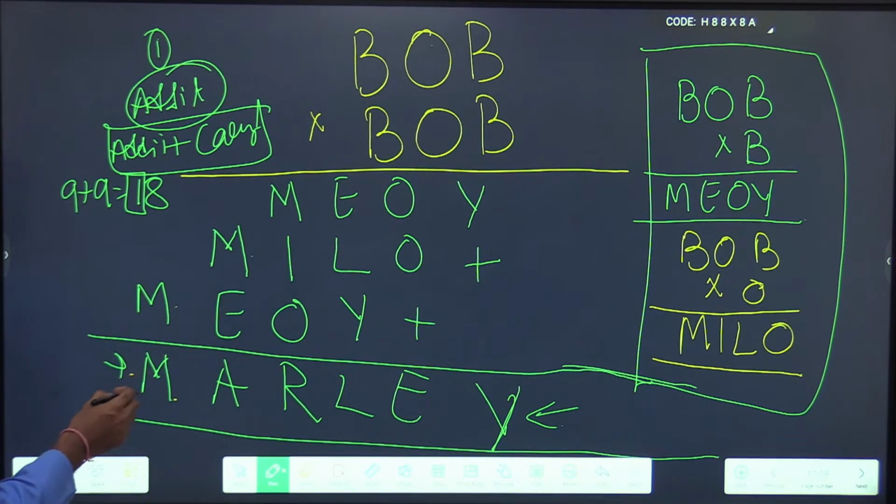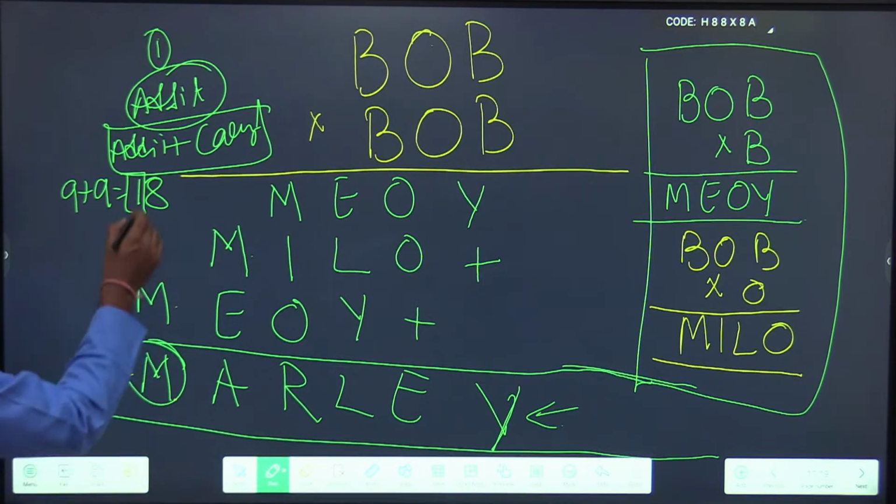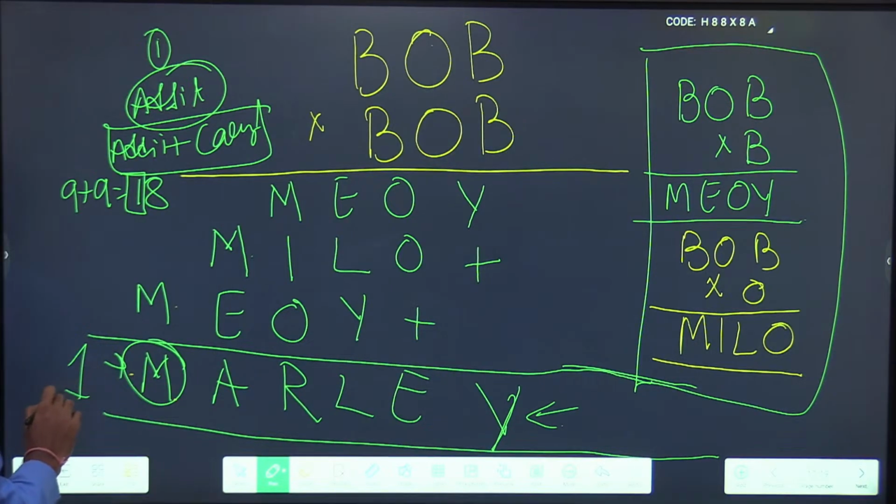So what is the value of M? Okay, what is the value of M? Most probably it is going to be 1. Okay, most probably it is going to be 1.